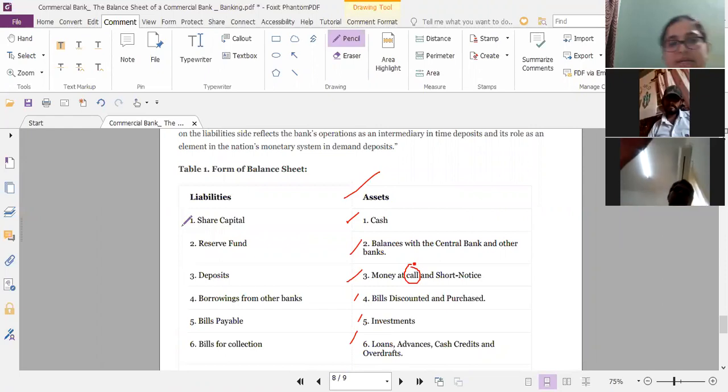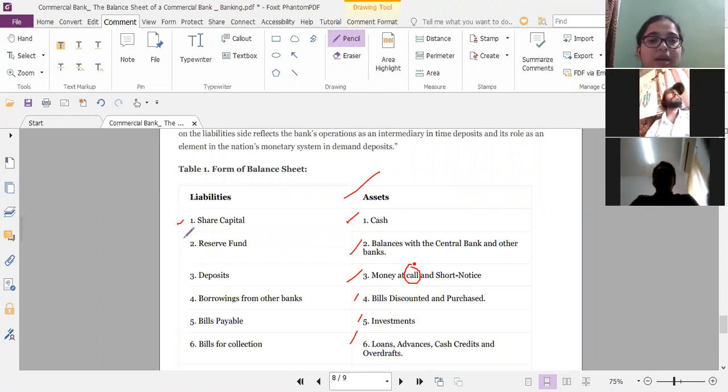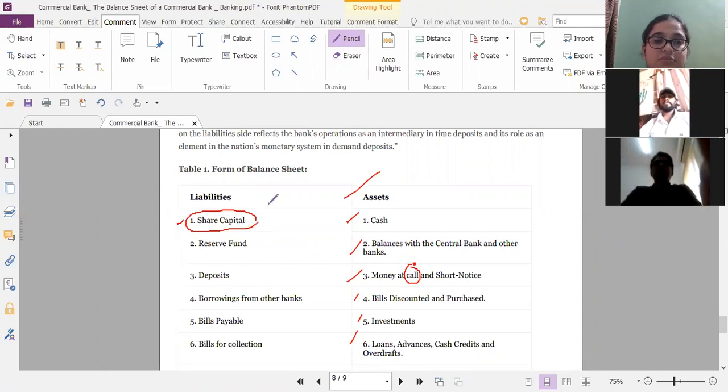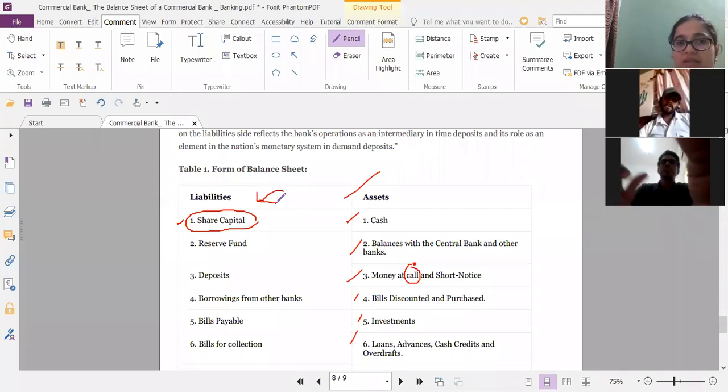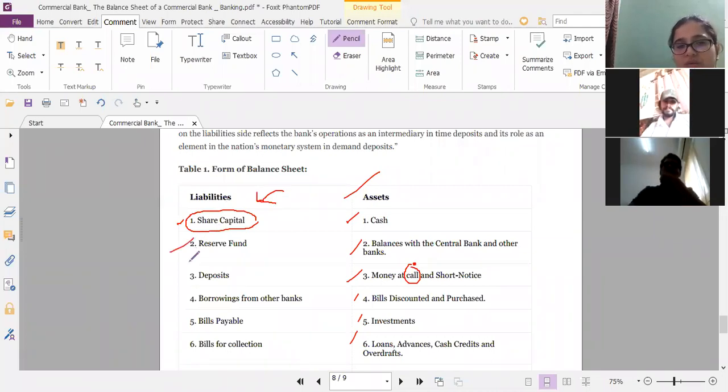On the liability side, what is there? Share capital, meaning people investing in the shares of the bank. So that is share capital. The bank is supposed to give it back to the people, right, whoever are investing in its shares? So that is the liability. Reserve fund means they are supposed to keep some reserves, right? So that is their liability. Deposits means our money, what we are keeping there.